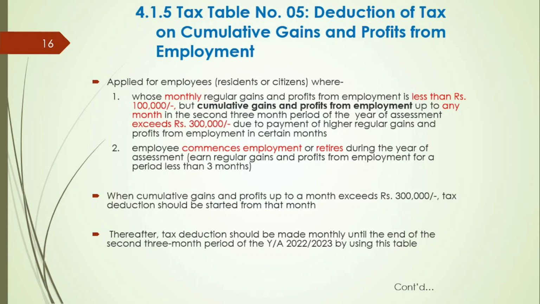If an employee's monthly regular profit is less than 100,000 rupees but cumulative gains and profits from employment is more than 300,000 up to any month within the 3-month period, or secondly, if an employee starts his employment or he retires. Tax deduction should be done at the time cumulative profits and gains up to a month exceed 300,000. After that, tax deduction should be carried on until the end of the 3-month period.